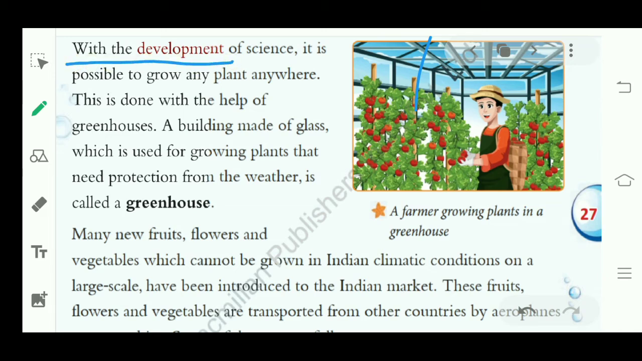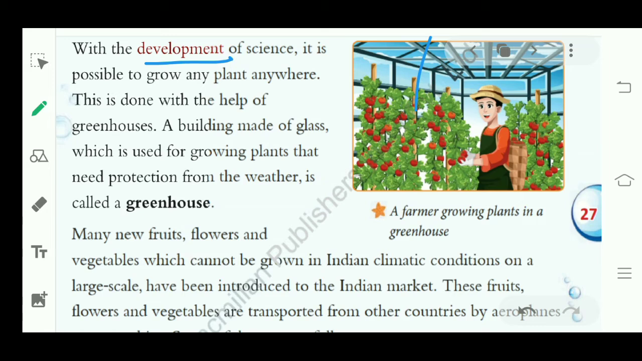With the development of science, it is possible to grow any plant anywhere. This is done with the help of greenhouses. Now science has developed. That means there is an improvement in science from the last many years. Development means improvement in science from the last many years.